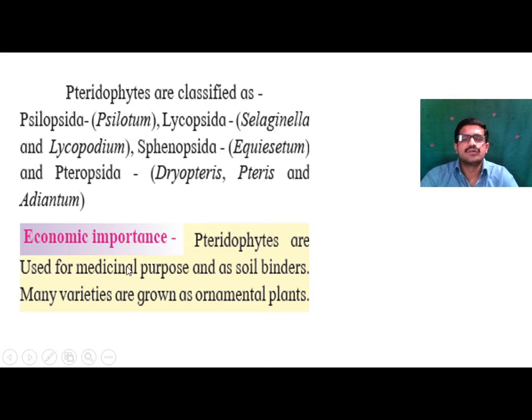Next one is economic importance. Pteridophytes are used for medicinal purposes and as soil binders.